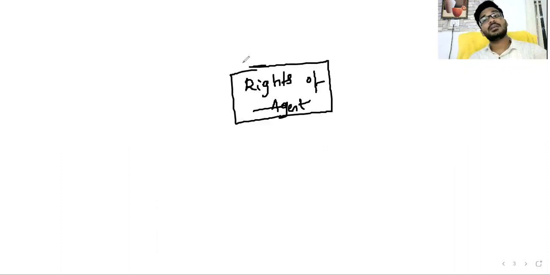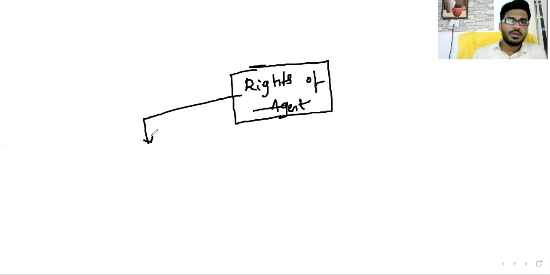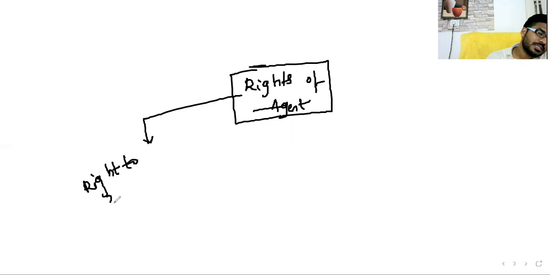So what are the rights related to the agent? Right to receive remuneration. Every agent performs an activity in a contract, and obviously he gets some benefit. He requires some consideration, though even if there is no consideration, no problem. Every person can do an activity for value or not. Then the right of the agent: right to receive remuneration.